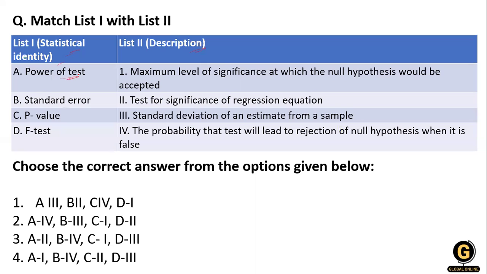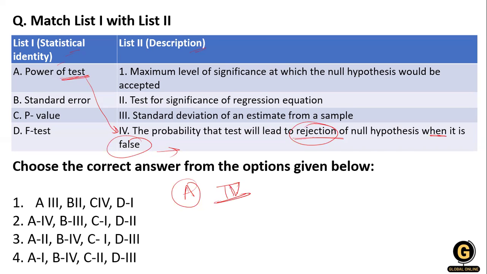The power of the test is the probability that the test will lead to rejecting the null hypothesis when it is false. That means we reject when it is false, and that is having the power to reject. What is false is false, and whatever is right is right. So this is the power of the test. So the power of test A matches with the fourth point.